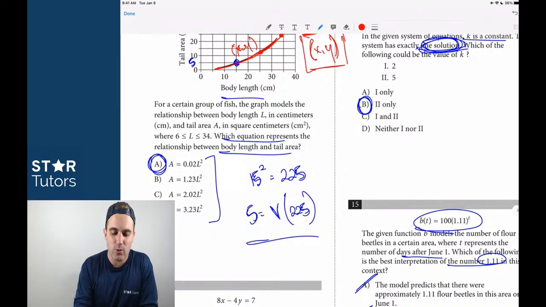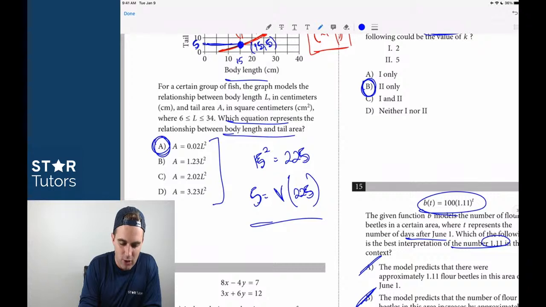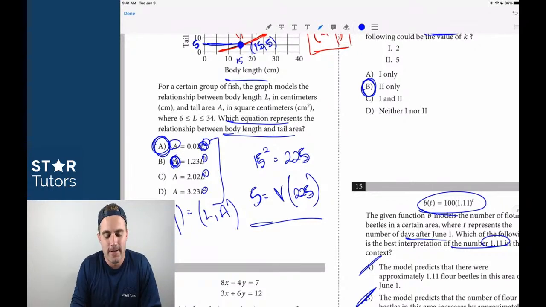So what I did is I saw that there's a point right here on 2 easy numbers, right? I saw 15 here, and that corresponds to 5. So I knew that the XY point for this line was 15, comma 5. And then when I looked at the answer choices, I knew that all of them were the exact same, squared, A. And so I knew that XY was just related to A or L, right? You guys see that? Because A is in the Y spot and L here is in the X spot. And so I just plugged it in.